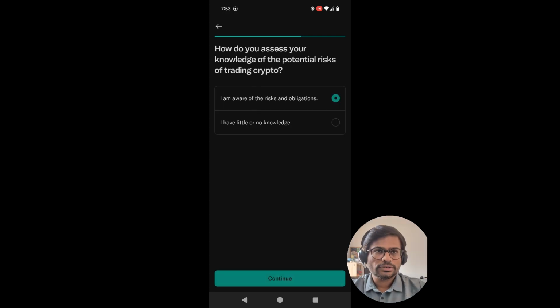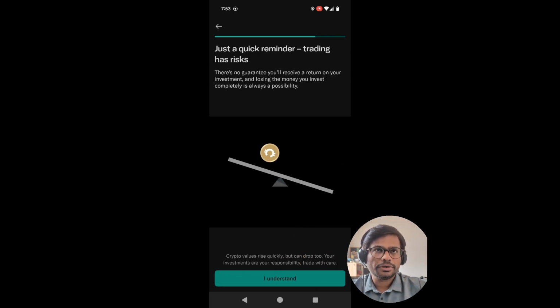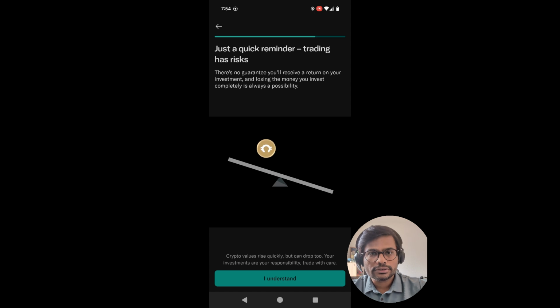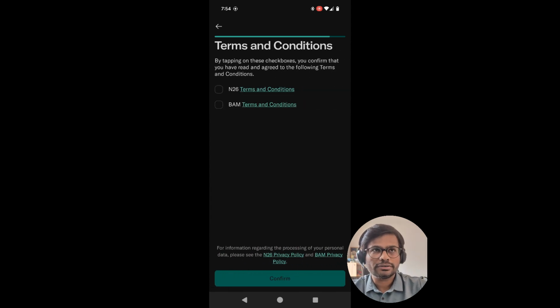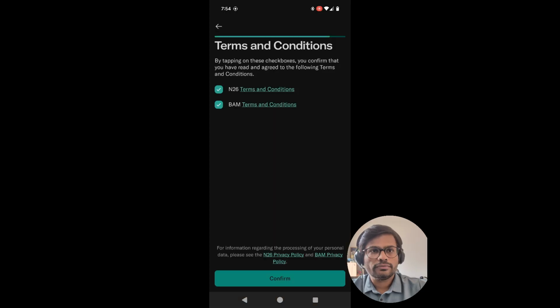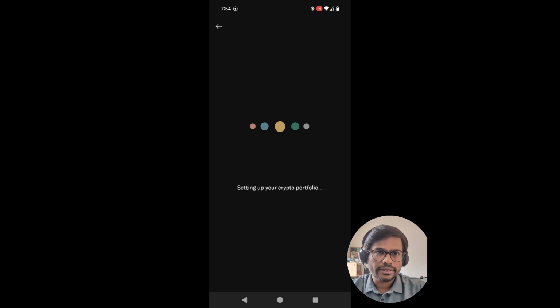Before you confirm, it wants you to read the terms and conditions of N26 and BAM, because N26 is the bank and BAM is basically a data vendor of cryptocurrencies. So if you want, you can read, and that's how you confirm, and then your cryptocurrency portfolio is getting set up.